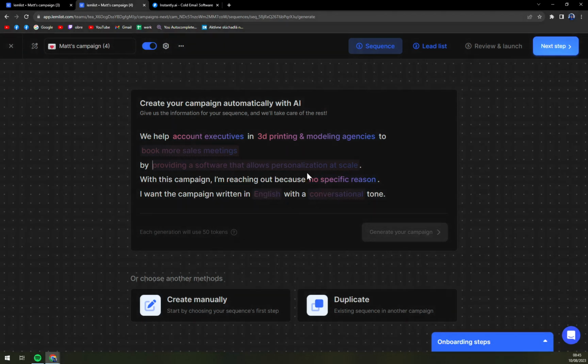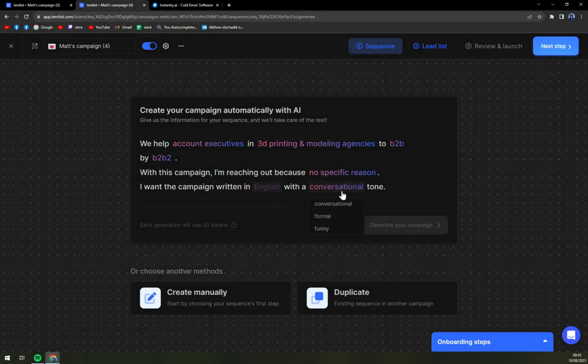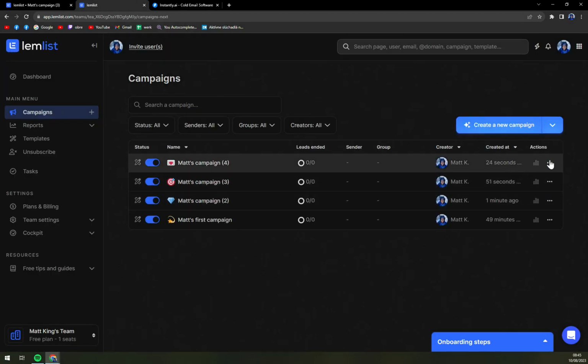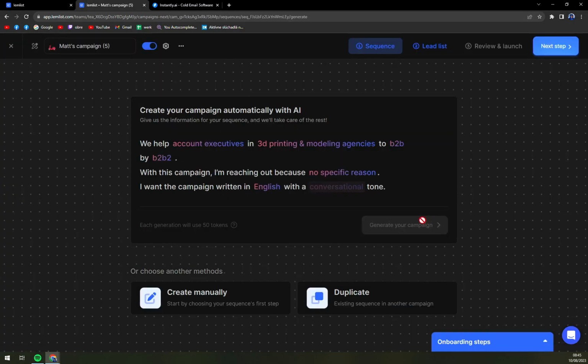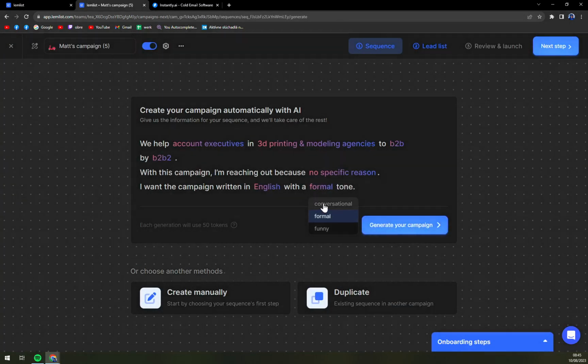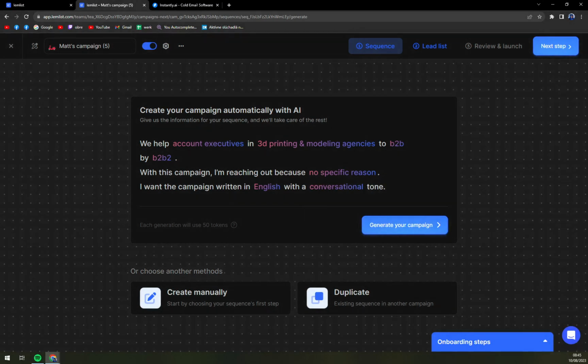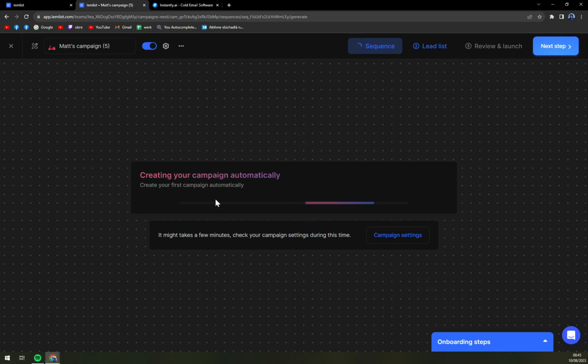Okay, let's go with it, and each generation will use 50 tokens. Okay, so we maybe depleted our tokens because you only get 200. So generate your campaign.